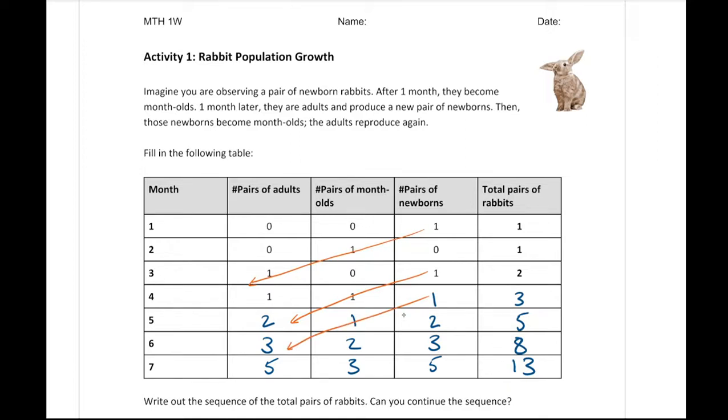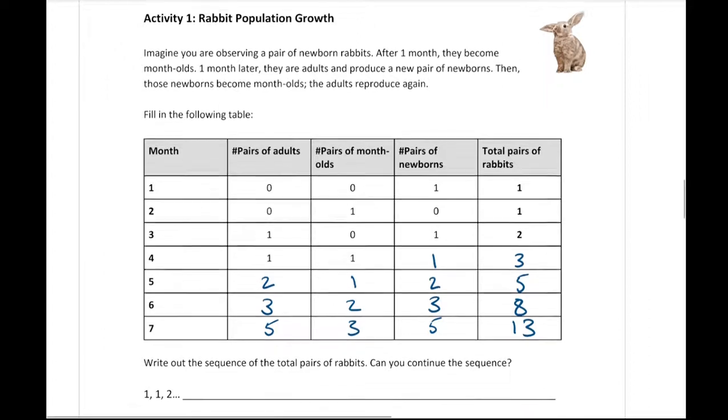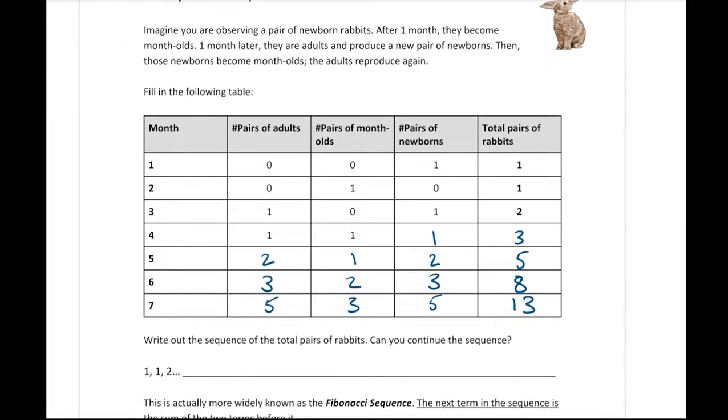And so on. You could look at it in that sense, where that's kind of where they're moving to. Another way you could think of it is you could look at the columns. You might see a pattern there. Right? 1, 1, 2, 3, 5, 8, 13.